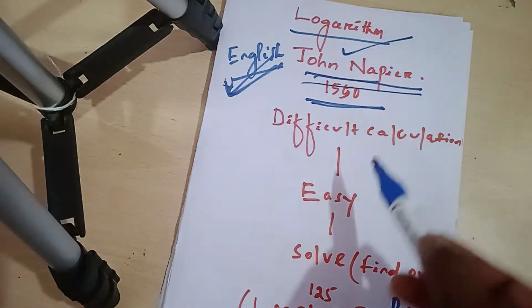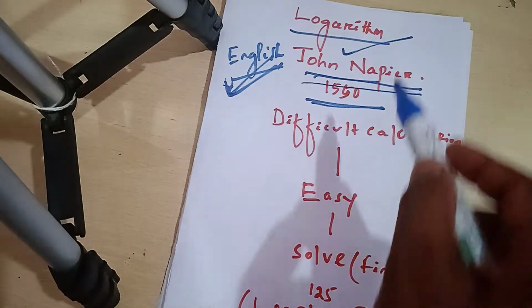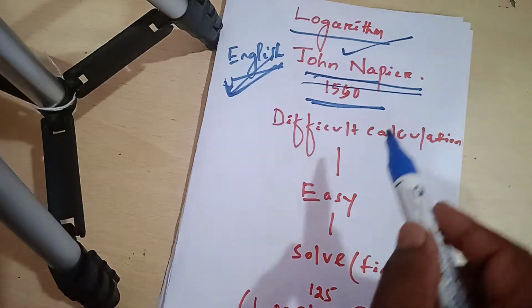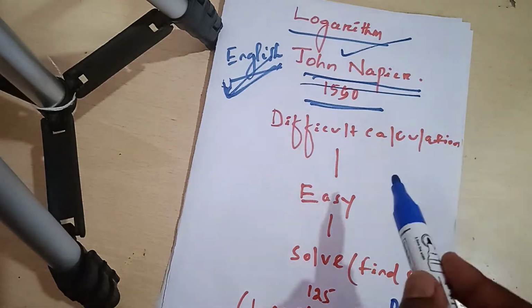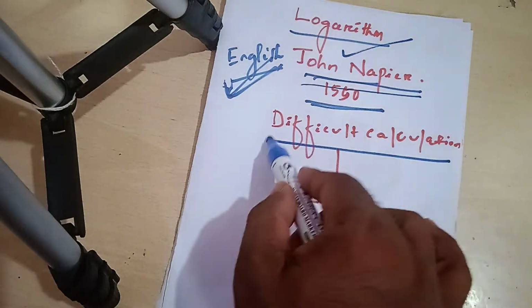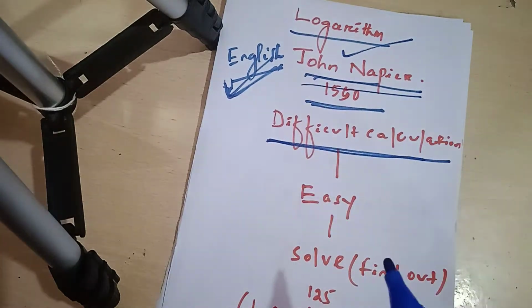What is the purpose of this subject? This mathematical concept is basically devised in order to calculate very difficult calculations.